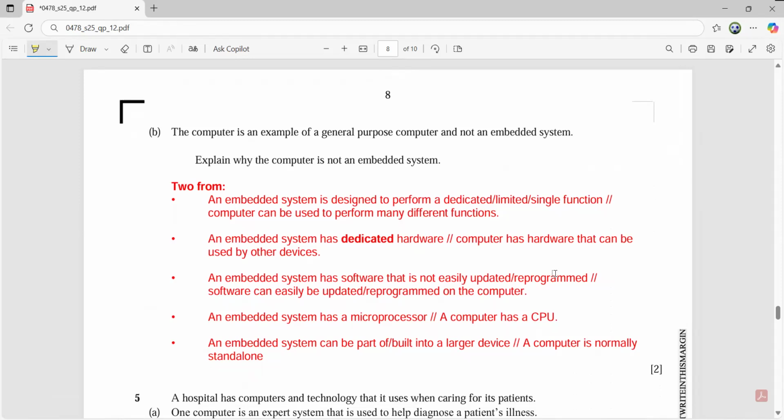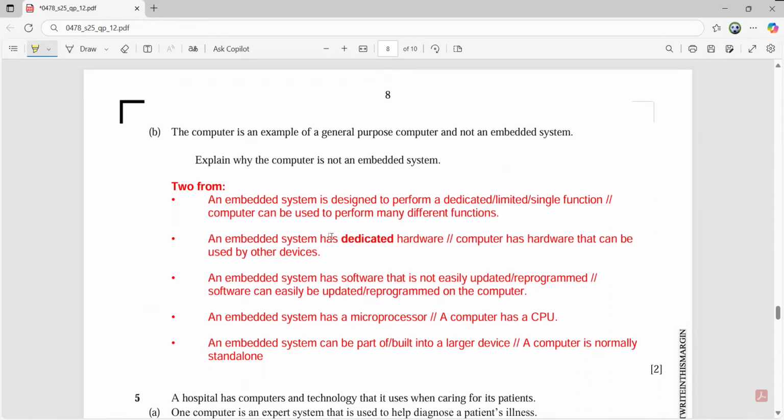Like maybe I have the speakers. The speakers can be used with other devices also, isn't it? So that is why you can see an embedded system has dedicated hardware, while a computer's hardware can be used by other devices also. Another point can be an embedded system has software that is not easily updated or reprogrammed, while the software available on a computer can be easily updated or reprogrammed.